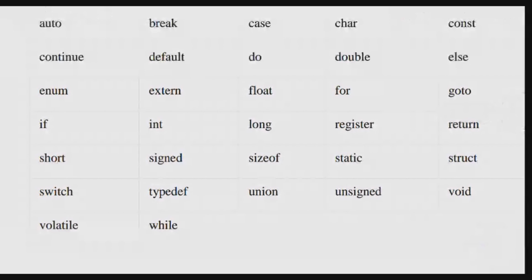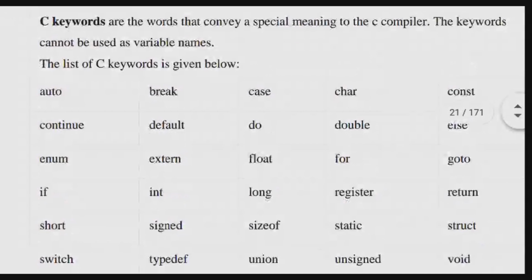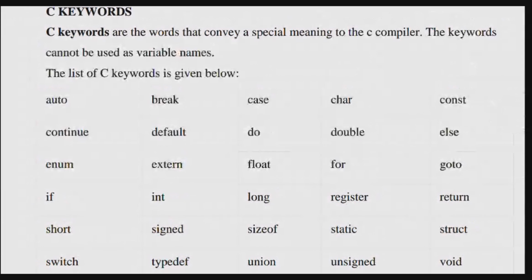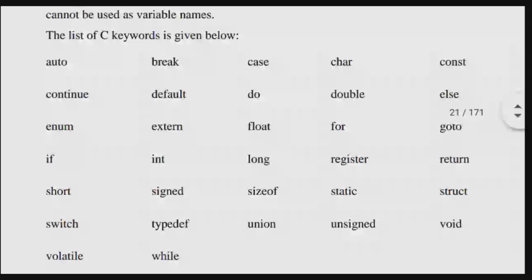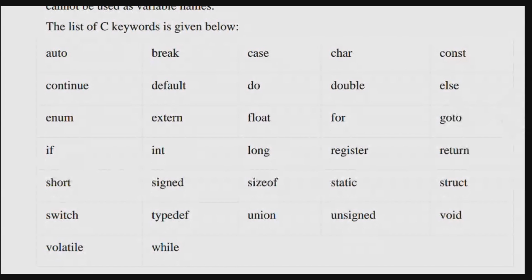So these are the keywords, which are not variable names. Where we use these, we will discuss later, but just keep in mind what the keywords are.